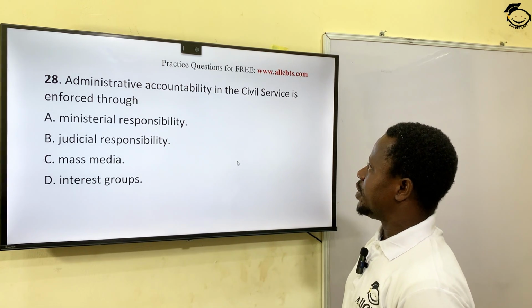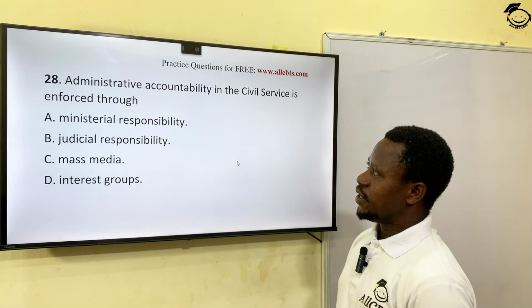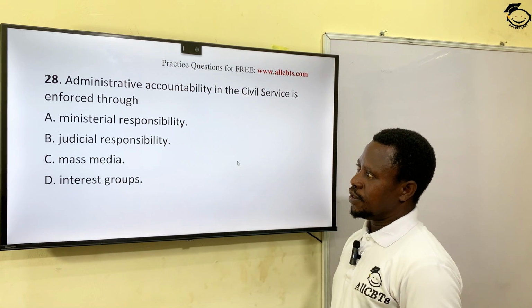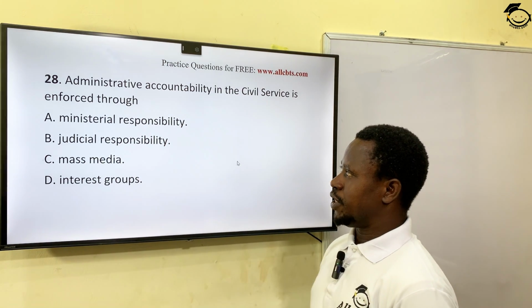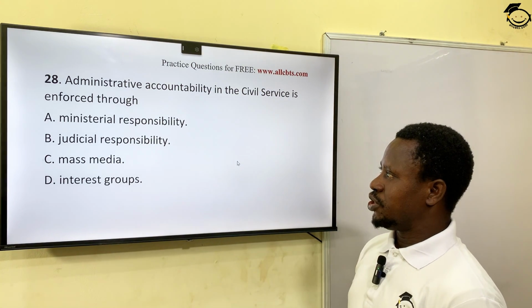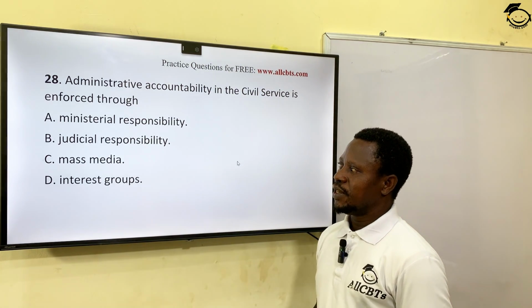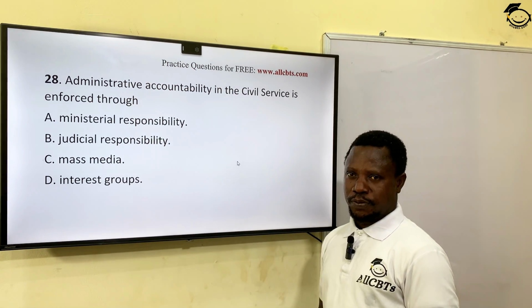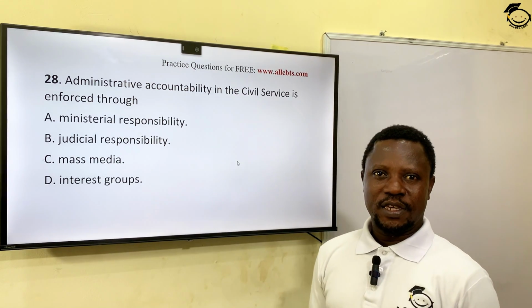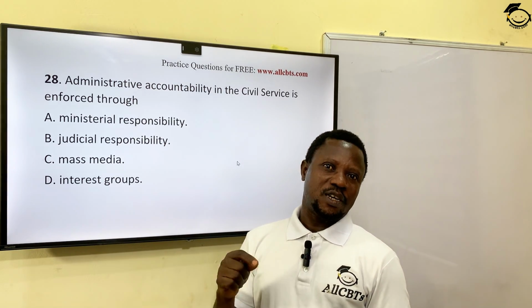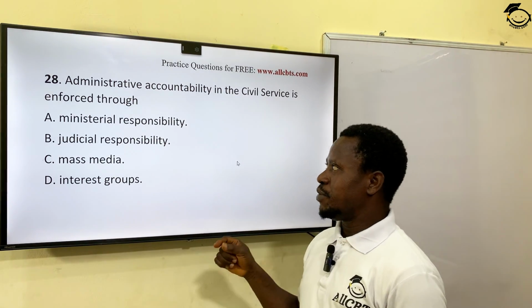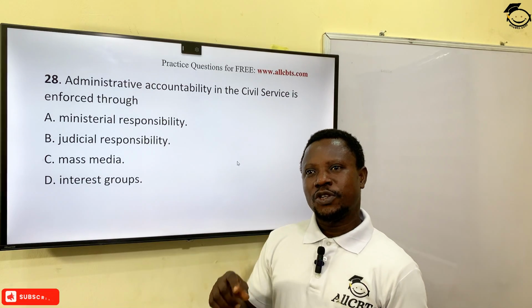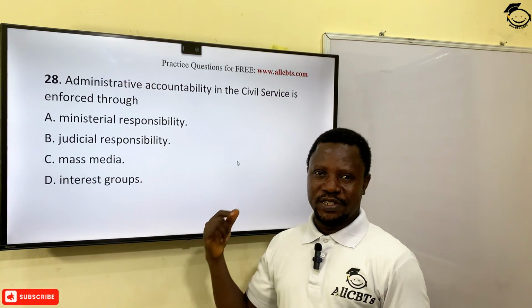Administrative accountability in the civil service is enforced through A. Ministerial responsibility, B. Judicial responsibility, C. Mass media, D. Interest group. The minister is a member of the cabinet in government, and the minister performs a supervisory role on the civil service.